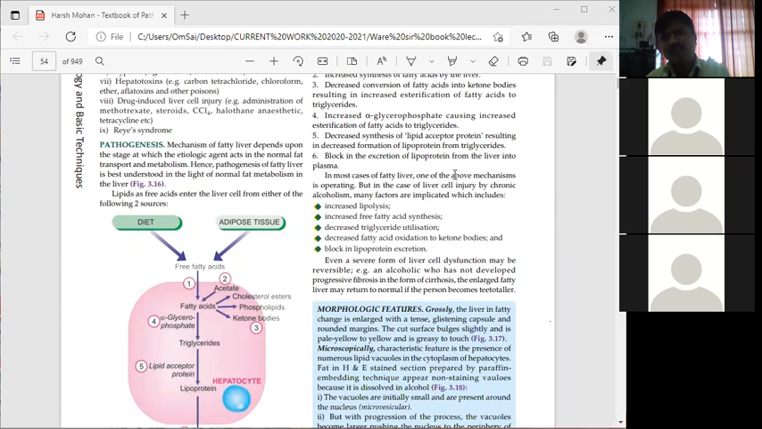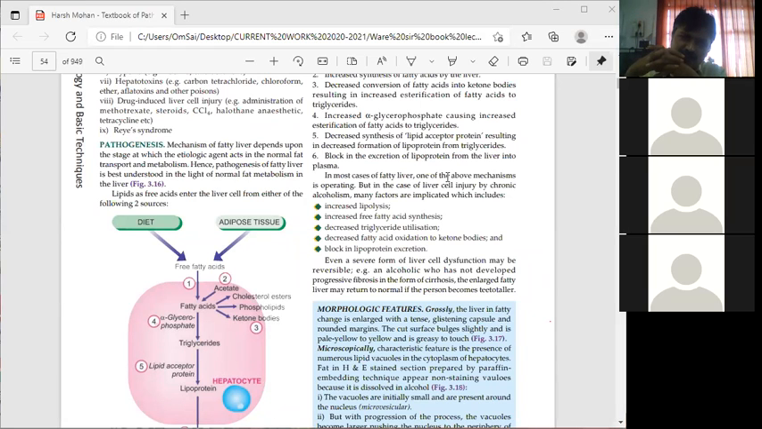That will not get formed, and as the lipoprotein is not getting formed, ultimately the concentration of triglyceride will increase inside the liver cell, that is the hepatocyte. Then there is a block in the excretion of lipoprotein from the liver into the plasma. If there is a block in the excretion of lipoprotein from liver into the plasma, then in that condition also this fatty liver condition may occur.